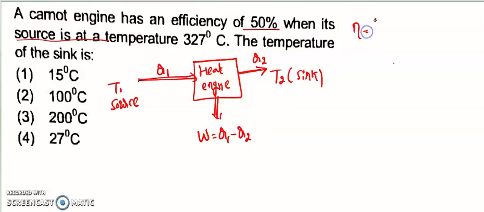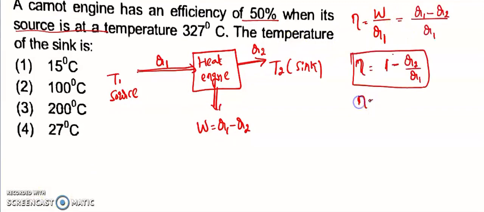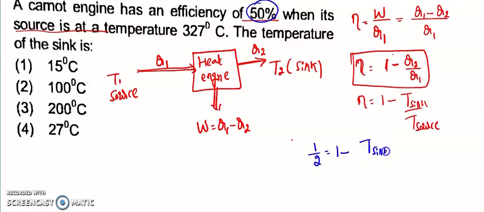Efficiency is equal to work done divided by heat supplied Q1, so eta is equal to 1 minus T2 of the sink divided by T1 of the source. This is the formula. He said 50%, so 50% means 1 by 2 is equal to 1 minus temperature of the sink divided by the source temperature, 327 degrees Celsius.